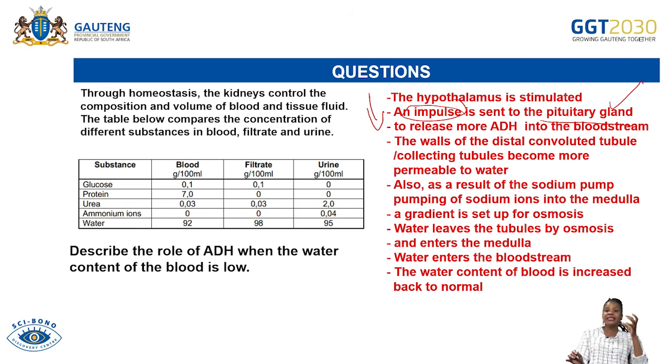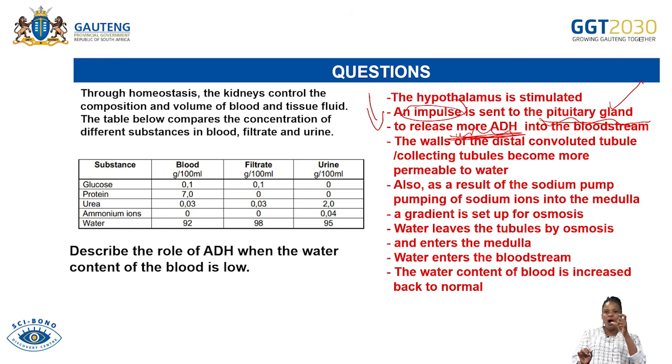What is the responsible gland there? It is the pituitary gland. Why the pituitary gland? Because the pituitary gland is the gland that is responsible for the secretion of what? Of ADH. So it means that the pituitary gland will secrete more ADH. Why ADH, not any other hormone? It is because ADH is the hormone that is responsible for the regulation of what? Of water. And why more ADH?